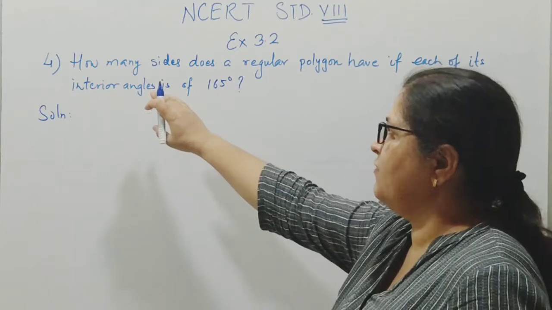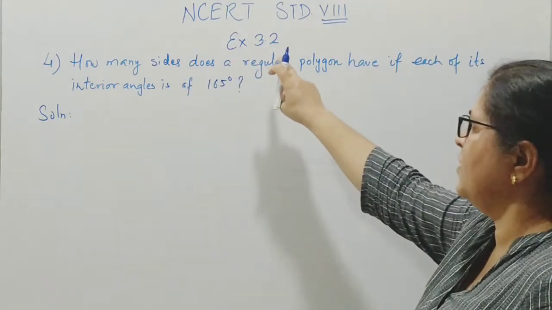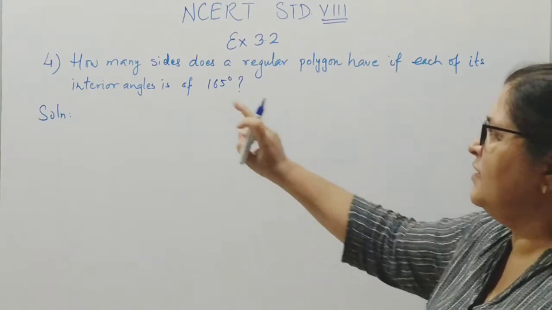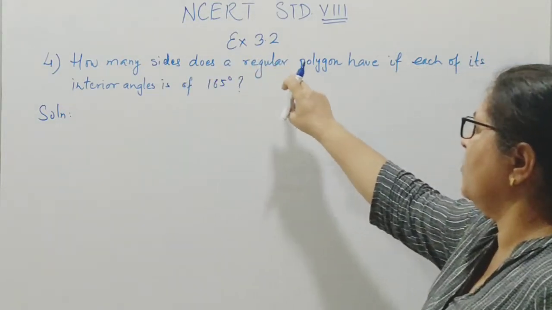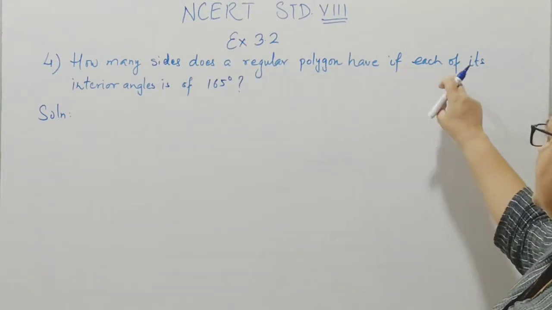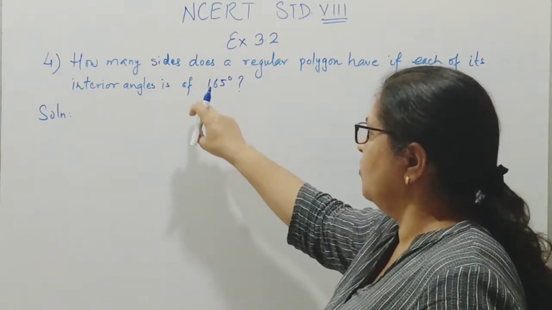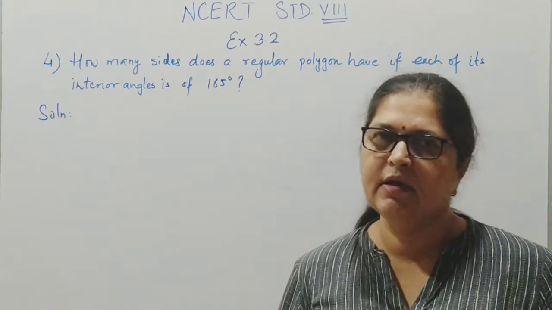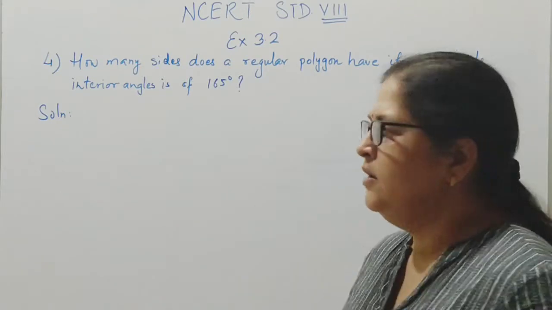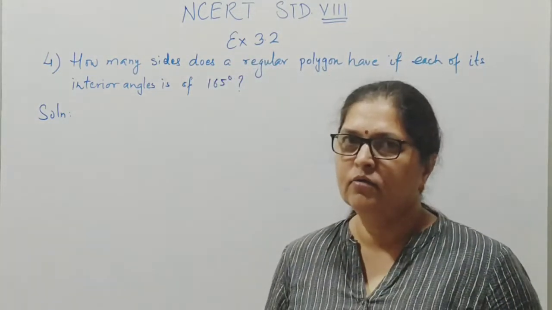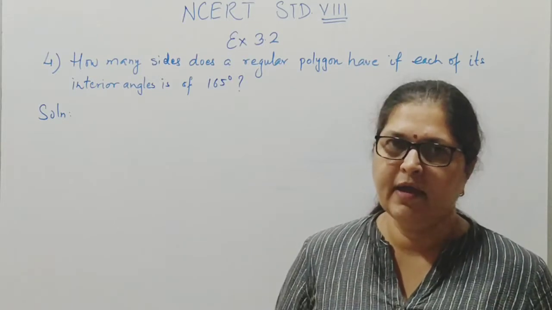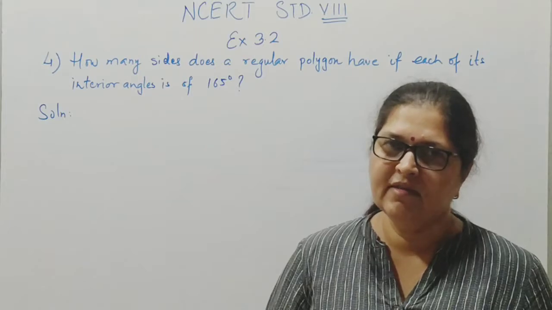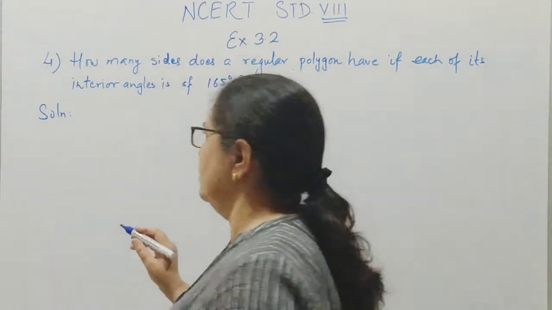Now we are going to start with question number 4 of exercise 3.2 of NCERT standard 8. Now the question is, how many sides does a regular polygon have if each of its interior angles is of 165 degree? Now we are given the interior angle, we can calculate the exterior angle because we know that to find the number of sides we divide 360 degree by the measure of the exterior angle.